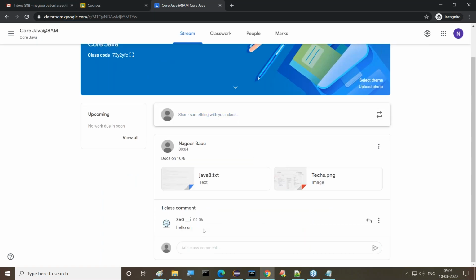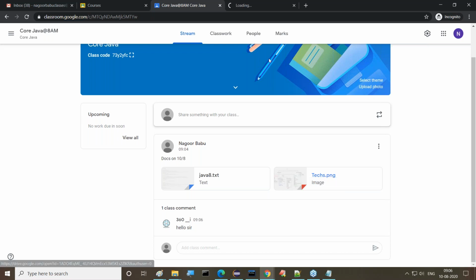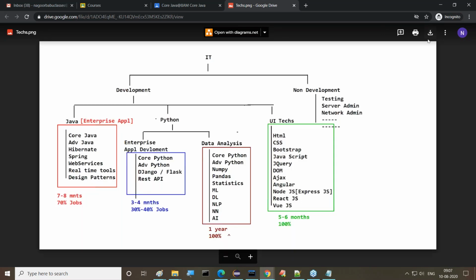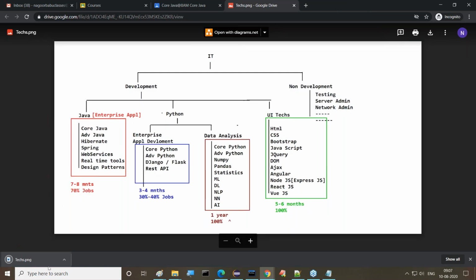Now if you want to download these resources, right click on our attachment and open in a new tab. When we open a new tab, there we are getting the download option. Click on this download option, then it will be downloaded automatically. Yes, downloading is going on, guys. This is the way we are able to get it.